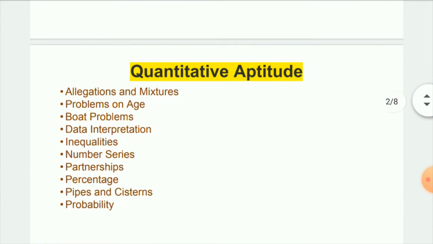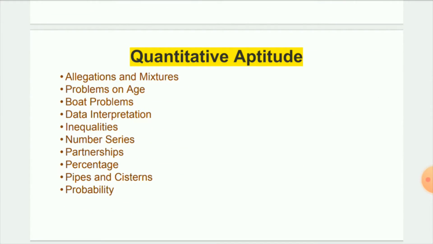So let's move on to quantitative aptitude. We all know the quantitative aptitude syllabus in the prelims and mains includes mixtures and allegations. In this, 1 to 2 questions come in the prelims and also in the main exams, where we can expect 2 to 5 marks. The second one is problems on ages. In this section, we can expect 1 to 2 marks in the prelims, and also 2 to 3 marks in the mains exams.